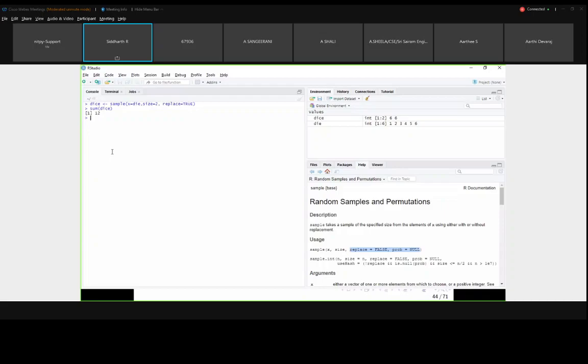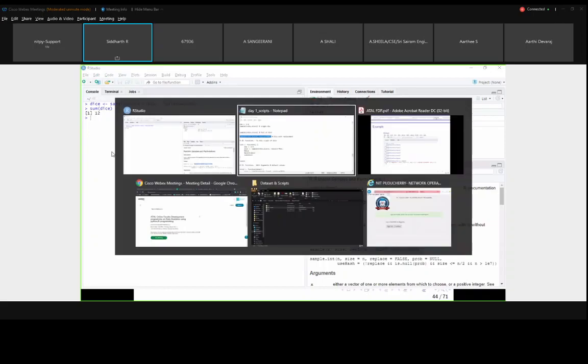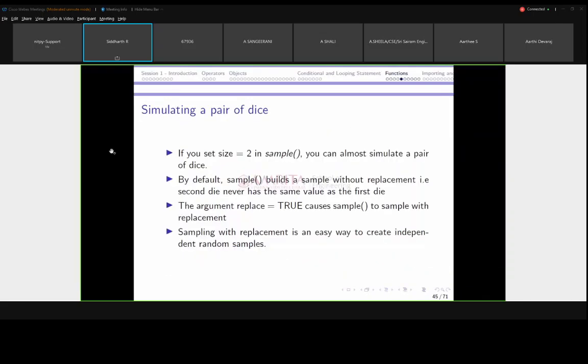So this is the thing we want to do every time we are rolling. But copying this and executing it every time will make our code look clumsy. So to avoid that, we are going to create a function. We'll see how we will create a function.